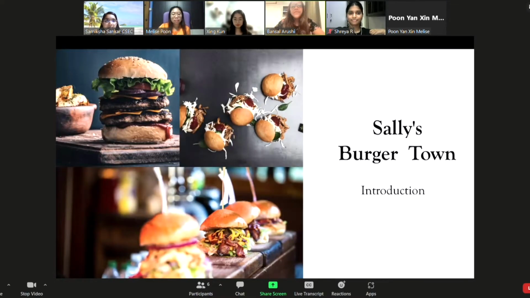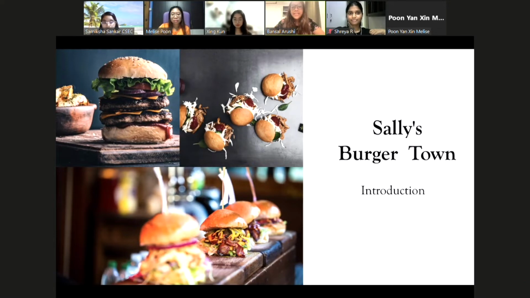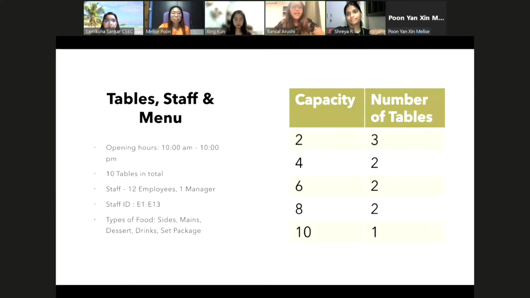Welcome to Sally's Burger Town. We are a premium burgers place in all of Singapore. The operating hours of our restaurant is from 10 a.m. to 10 p.m. With 12 staff members, 1 manager, and 10 tables of waiting capacity, we are one of the largest burger places you'll find.